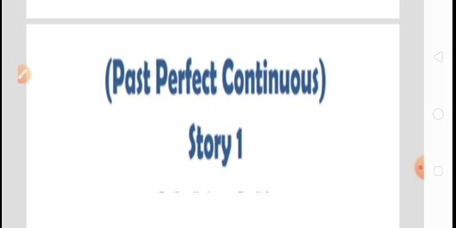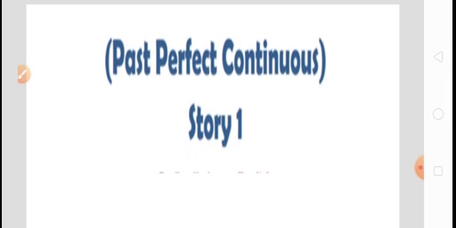How it is to be learned. Past perfect continuous tense, we know it very well. The rules. What is the traditional way? At first we have to remember the rules. What is the rule? At first the subject, and then the auxiliary verb. In the place of the auxiliary verb, what do we need to put? We need to put was or were, and then the verb ing form, and then object and complement. This is the basic traditional method of learning perfect continuous tense.